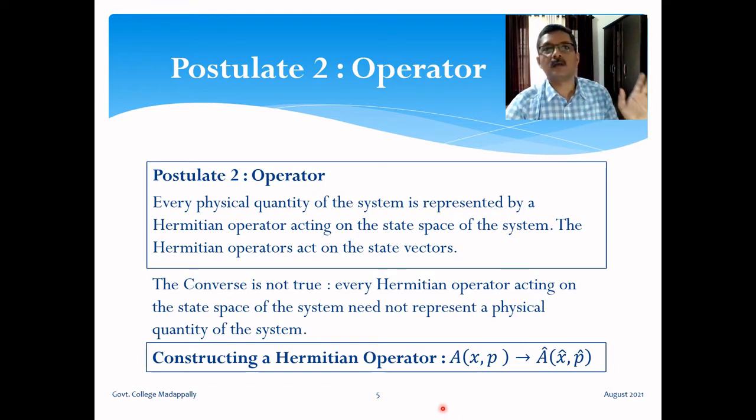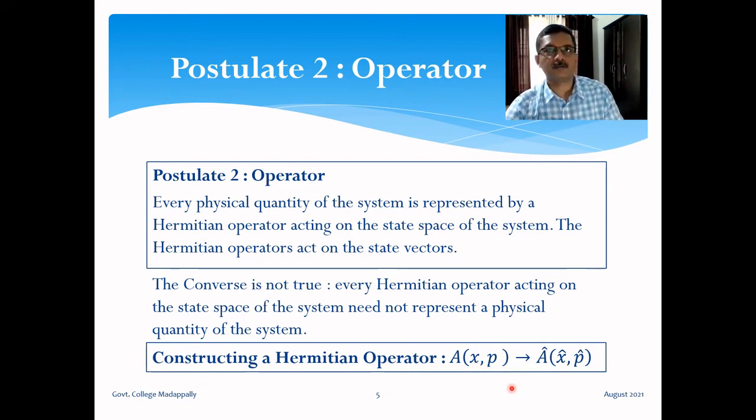In all the classical physical quantities, we can express them as functions of position and momentum. So if a physical quantity can be expressed as a function of position and momentum, we can construct the Hermitian operator in a simple way. Just replace position by position operator, momentum by momentum operator.